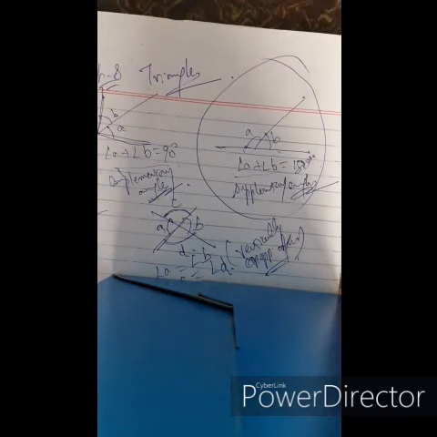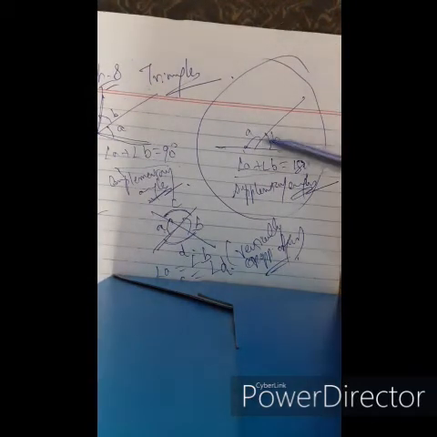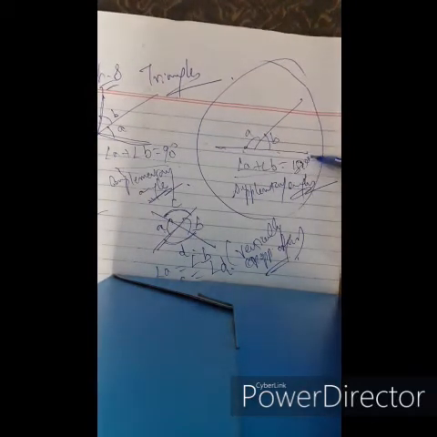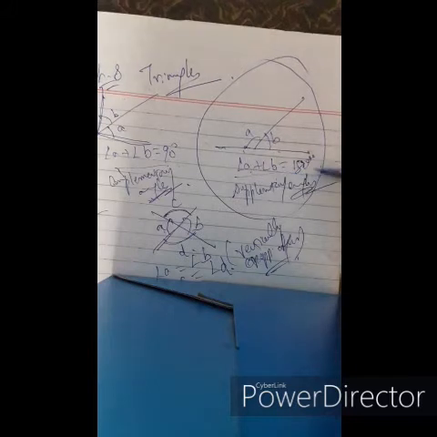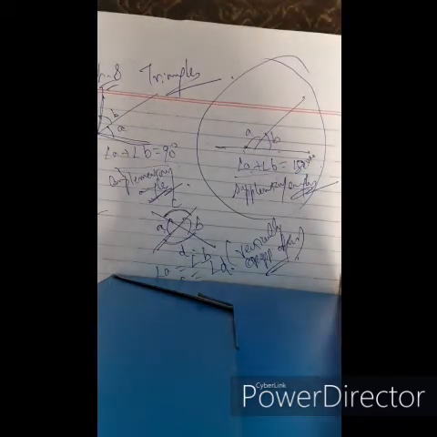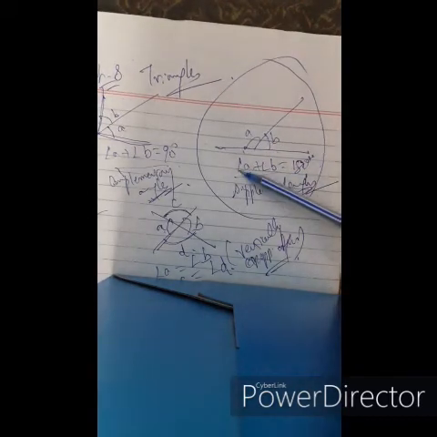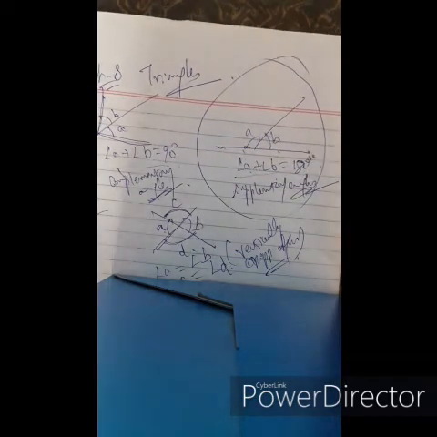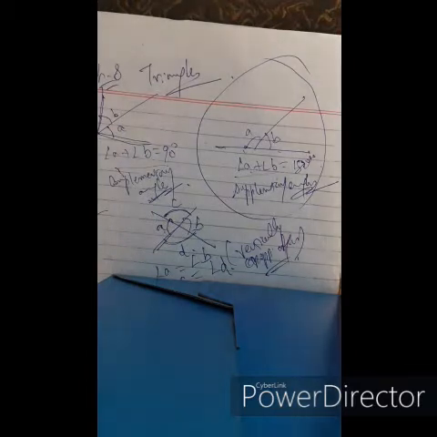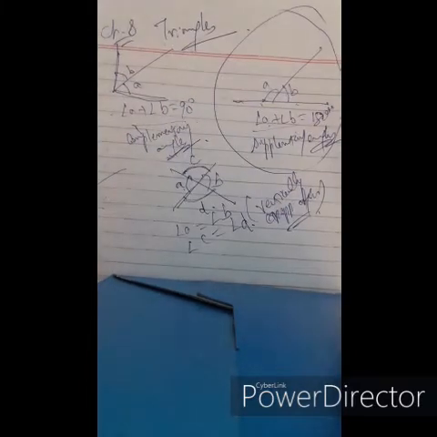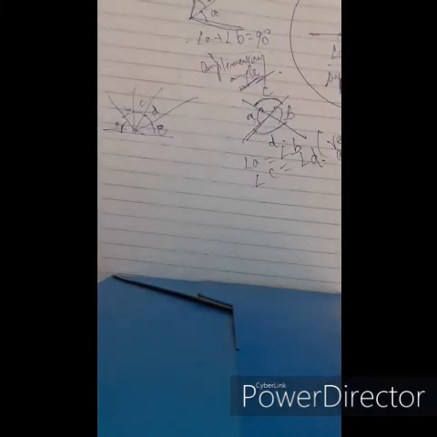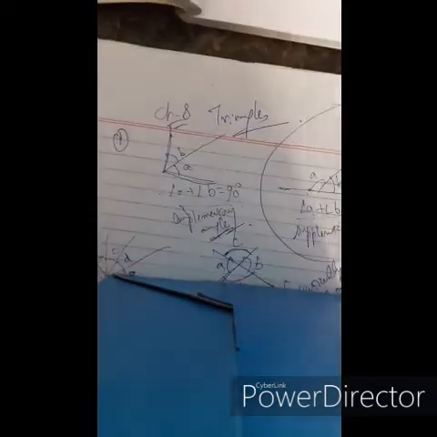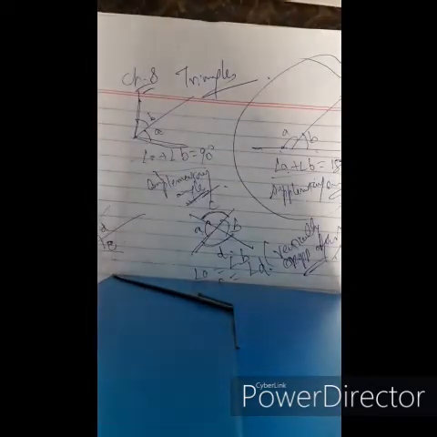We have seen the theorem as: if the non-common arms are in a straight line, the sum of the angles is 180 degrees. And the converse becomes: if the sum of the angles is 180 degrees, the non-common arms are in a straight line. So these are some of the earlier theorems which we have studied in earlier classes. So just a revision.